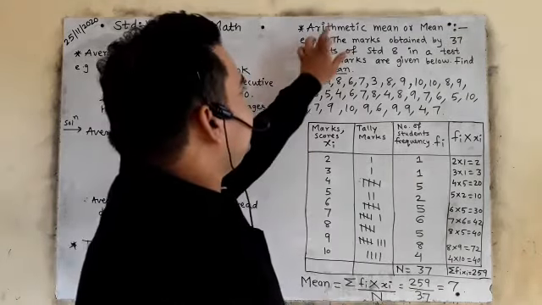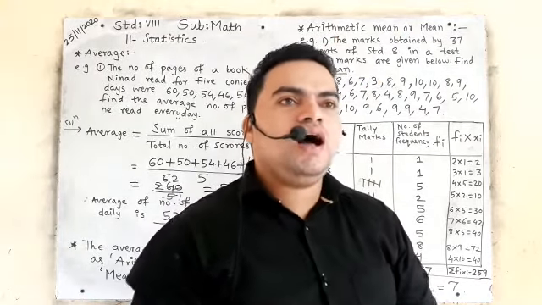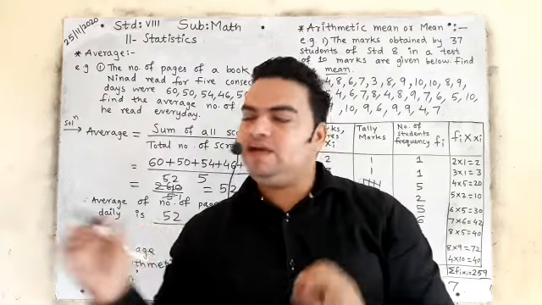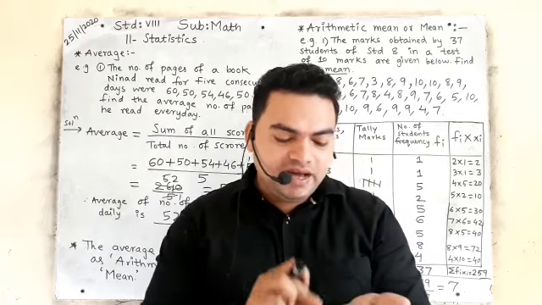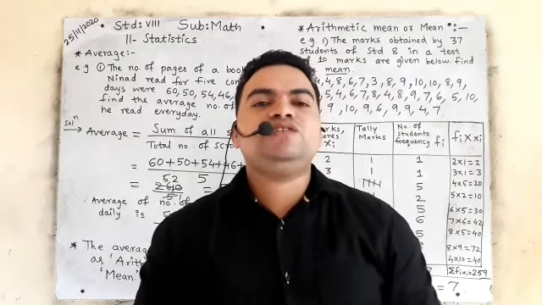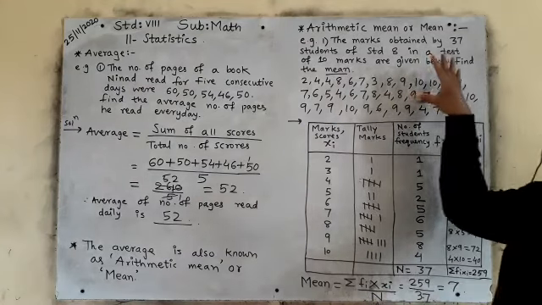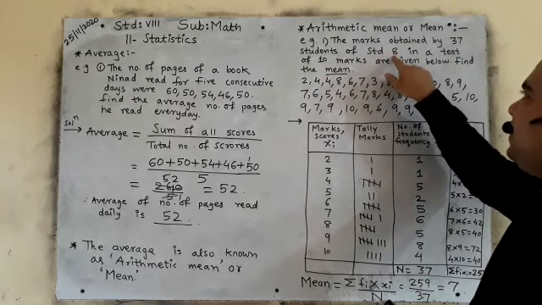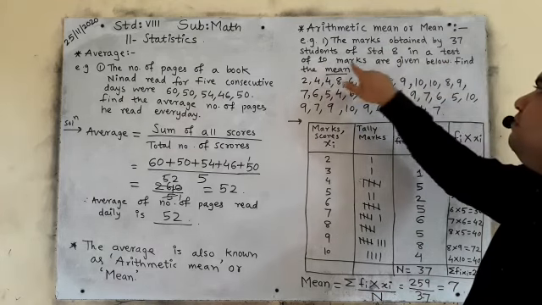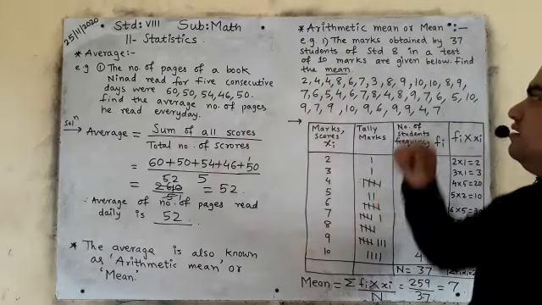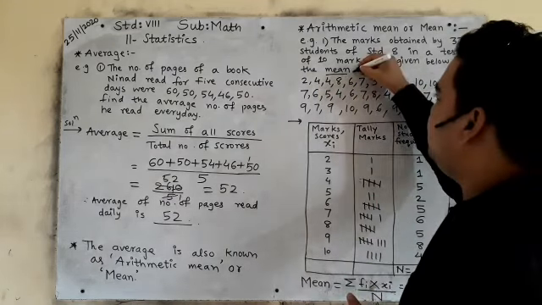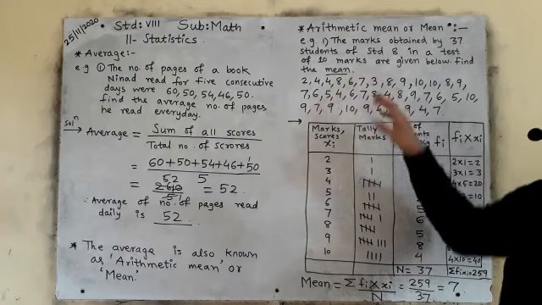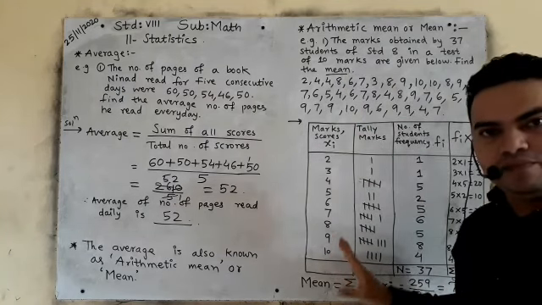So now we will see arithmetic mean or mean, how to solve and get the answer. If in the question paper it says find arithmetic mean, what do you have to do? Please look at the board. The question is: the marks obtained by 37 students of standard 8 in a test of 10 marks are given below. Find the mean. See, it is clearly said find the mean. If it is said find the average, we will use the earlier formula. If in the question it is said find the mean, we will use this method.